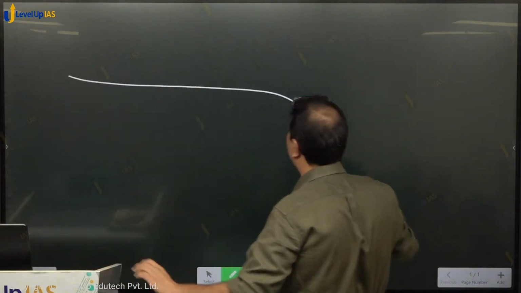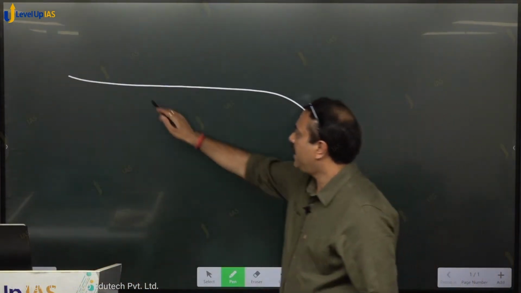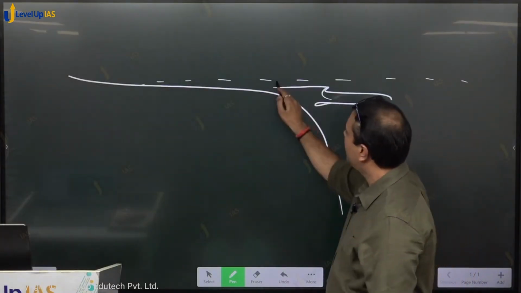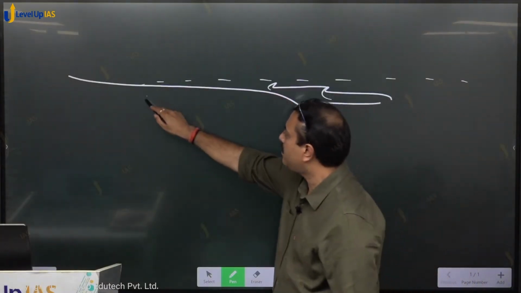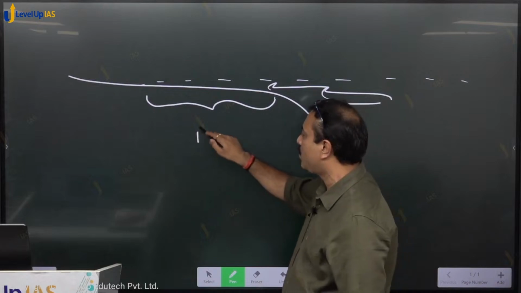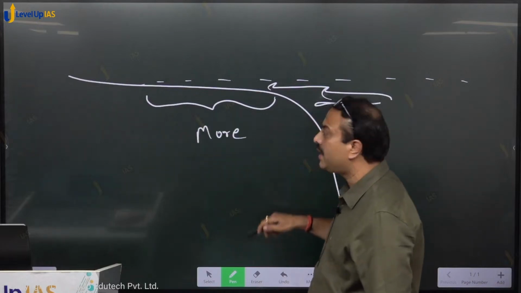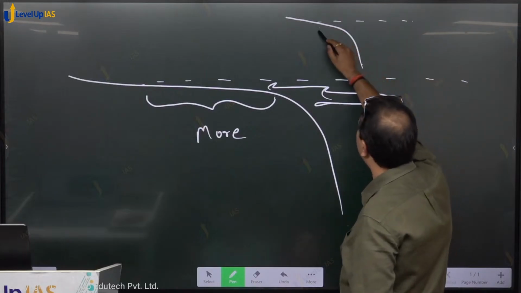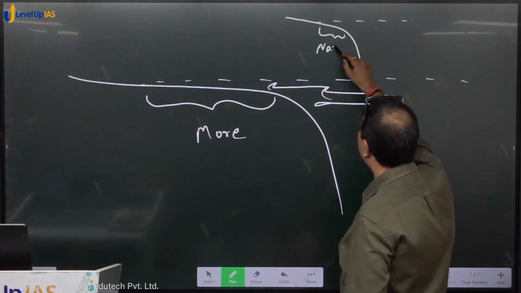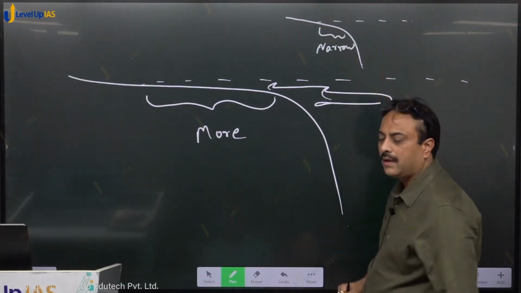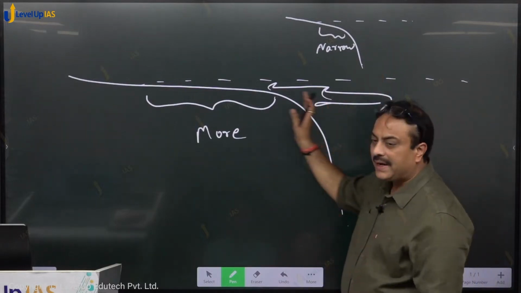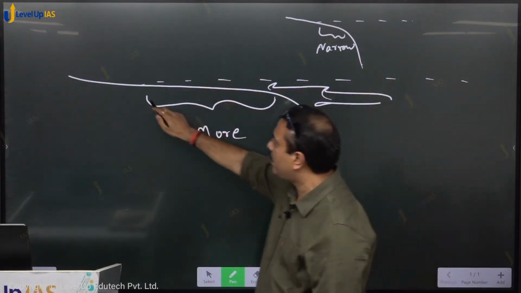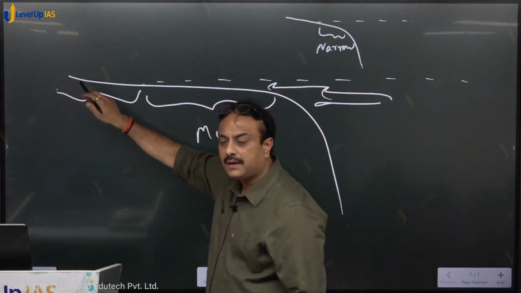Continental shelf is wide, and here you are having the water, and the tide water is moving toward that continental shelf. The width of the continental shelf is more. This is called a wide continental shelf, and if you are having a continental shelf like this, it is called narrow. When the water moves over a wide continental shelf, more amount of water is able to engulf a larger part of land.